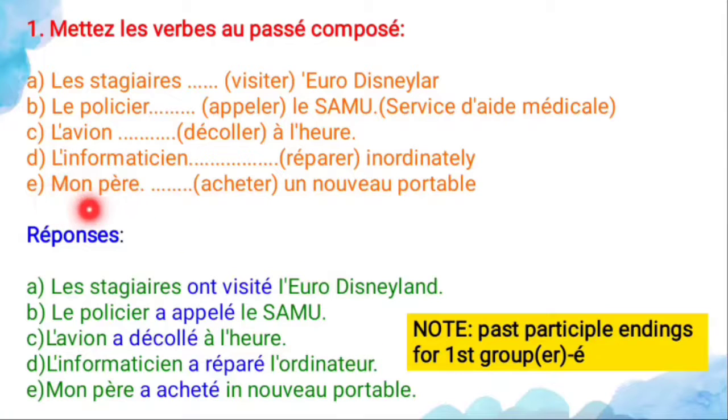And even, mon père dash acheter un nouveau portable. So my father buys a new mobile phone. Is acheter in the 16 verbs? No. So I have to conjugate with avoir only. So mon père a acheté un nouveau portable. So my father bought a new mobile phone.